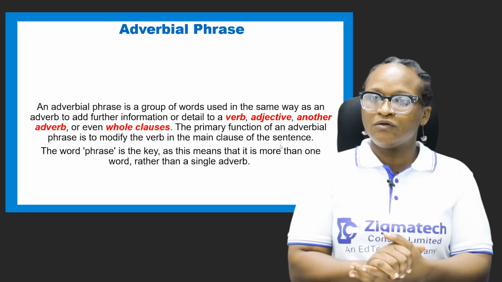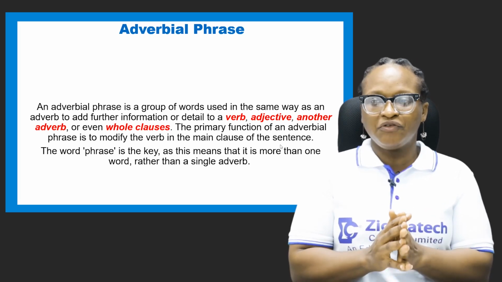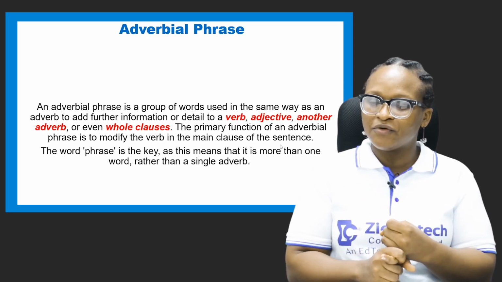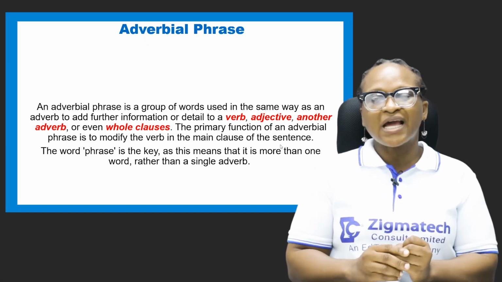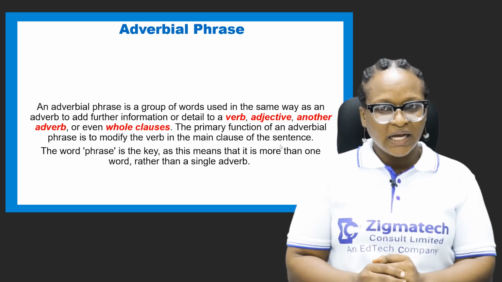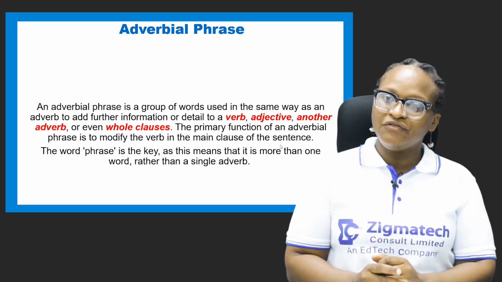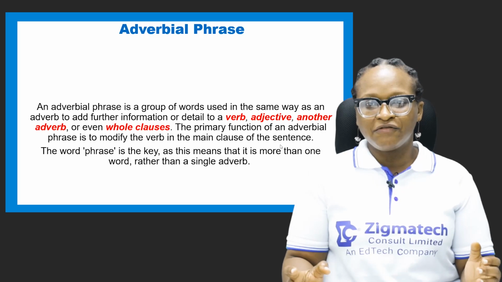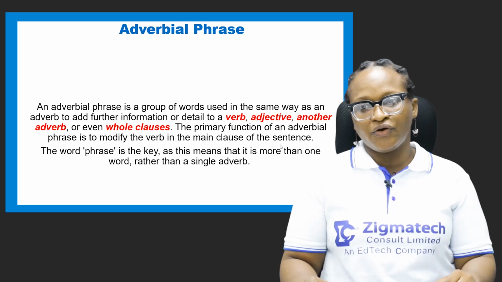Now let us look at the definition of a phrase. A phrase can be referred to as a group of words that do not have a finite verb. They can't stand on their own and they don't make sense. Now, what are adverbs? Adverbs are words that modify verbs, adjectives, and other adverbs.